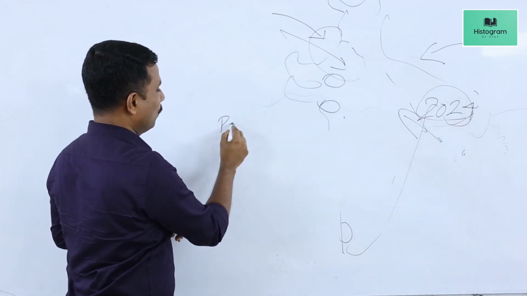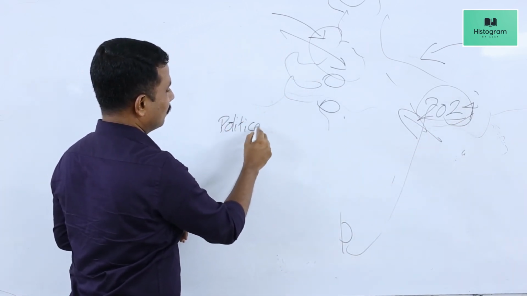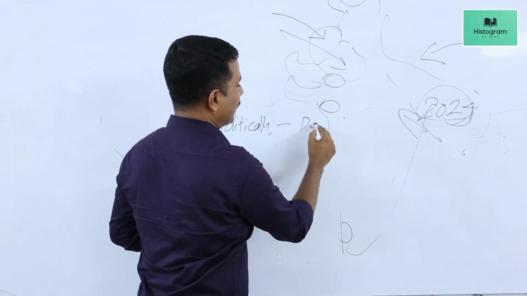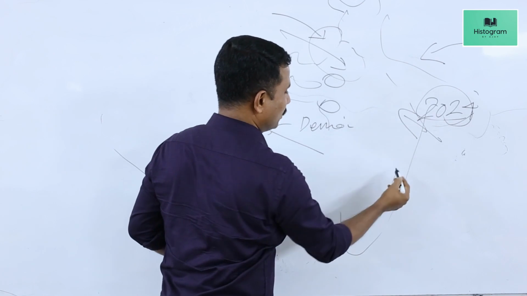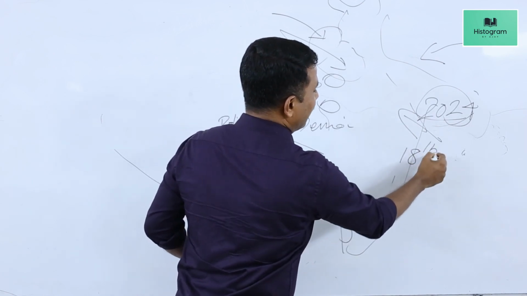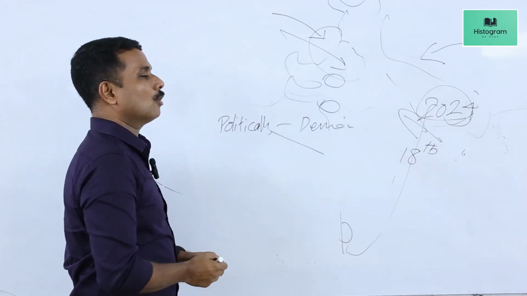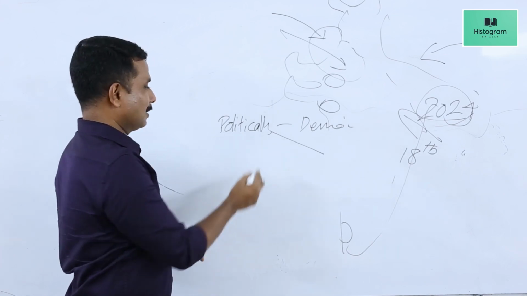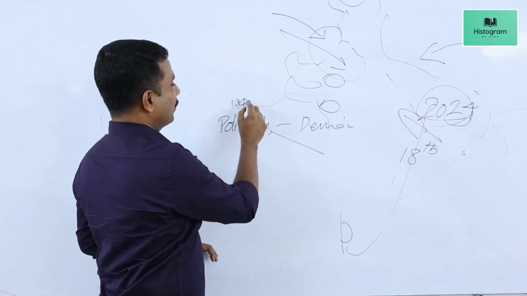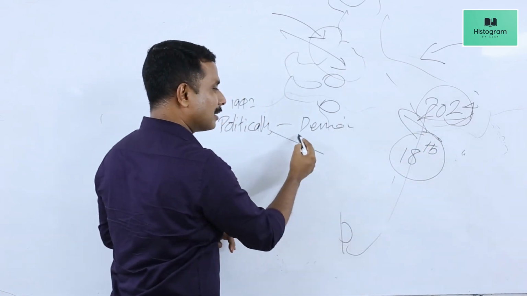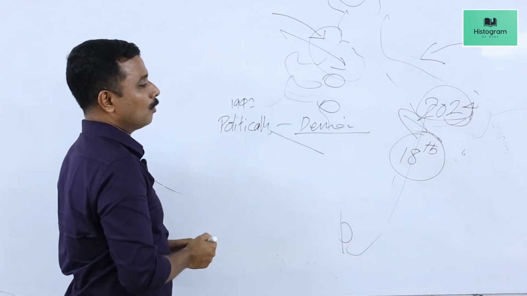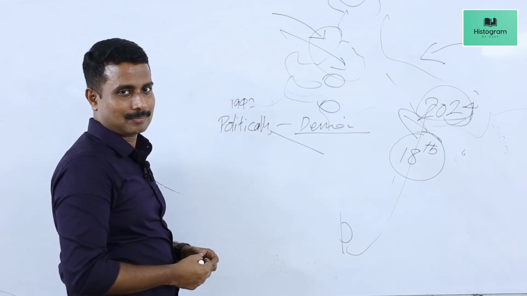During this period, politically, we were a democratic nation, and in 2024 we constituted the 18th Lok Sabha. So from freedom to 2024, we have been successful in running our democracy in the most successful manner.